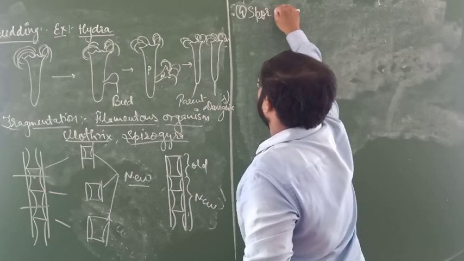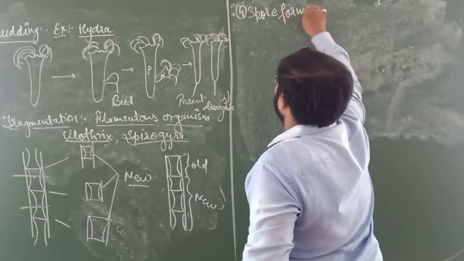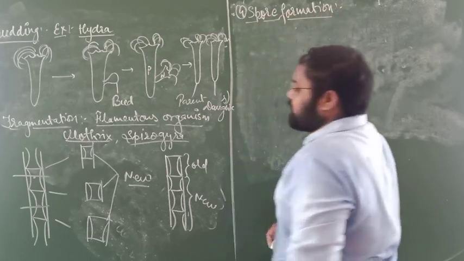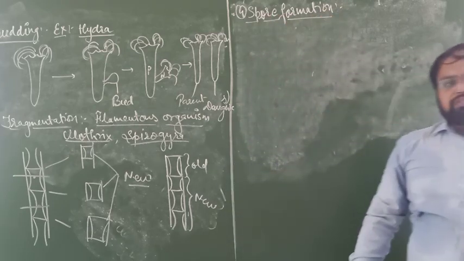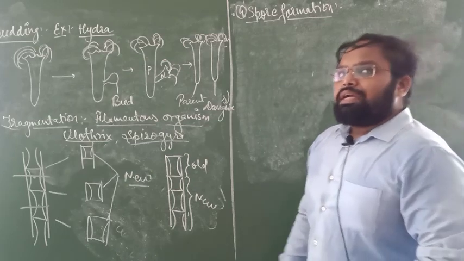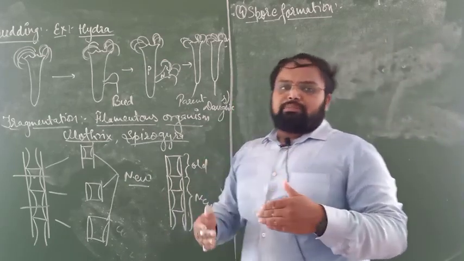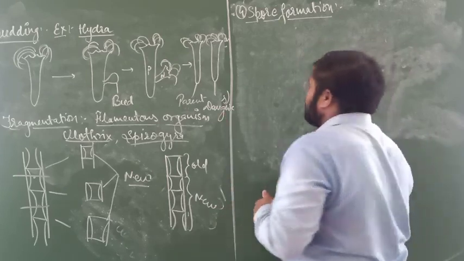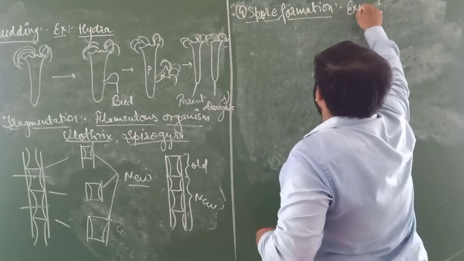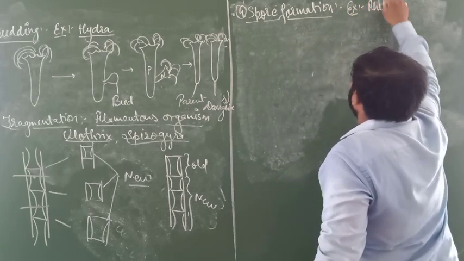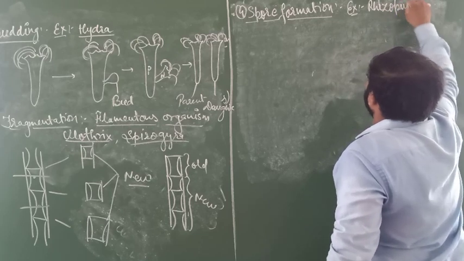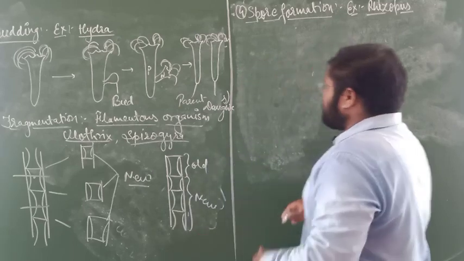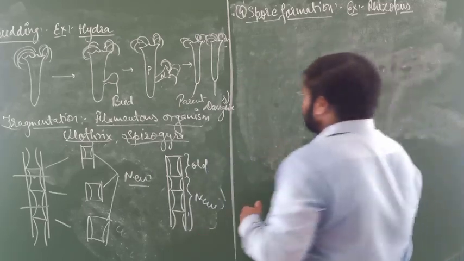This one is most important, as I already told you, because in the board examination one question will definitely come from this. Now listen. The best example is Rhizopus.